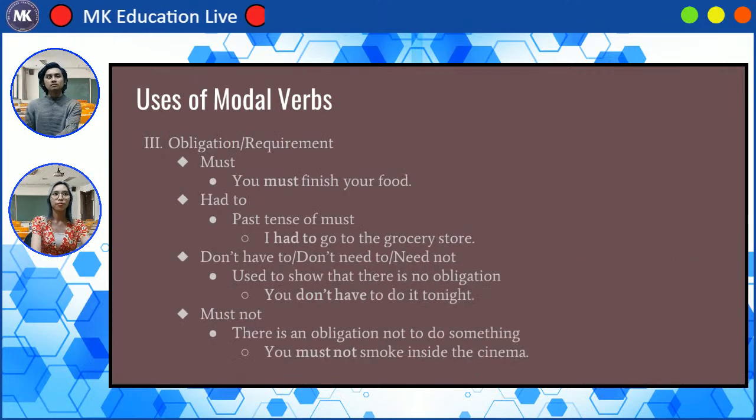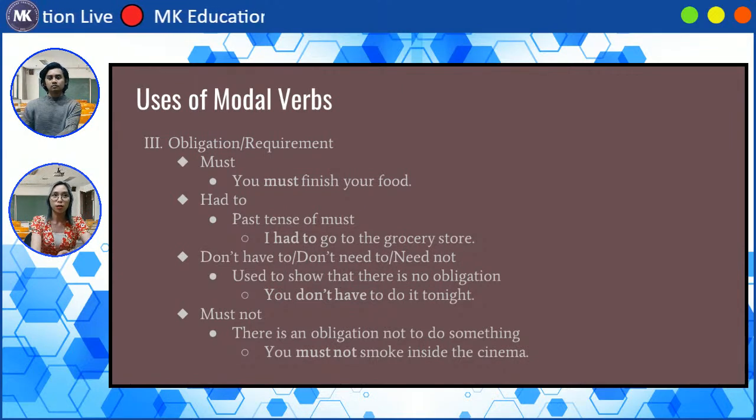Okay, so now let us go to obligation or requirement. That means there is something that you need to do because it's your obligation and it is a requirement. So we have the first modal, must. Okay, here it sounds like you really need to do that.